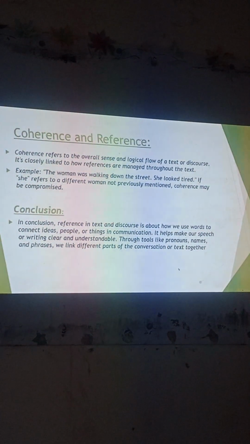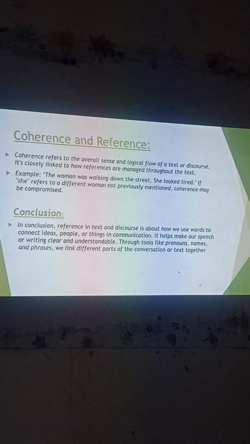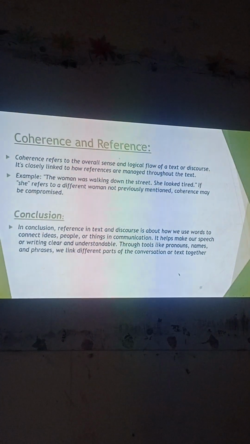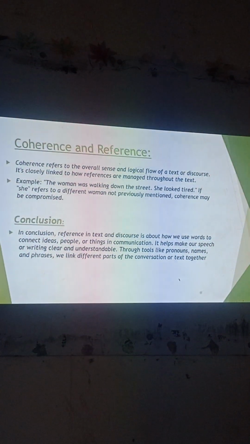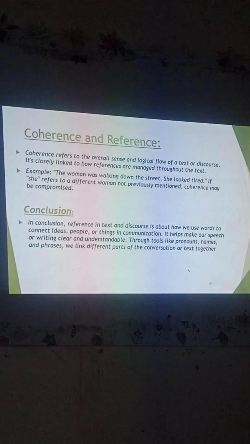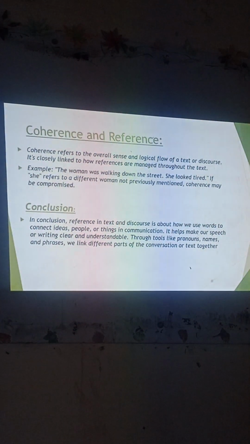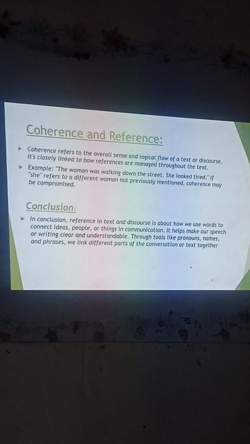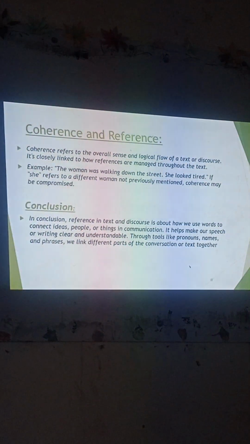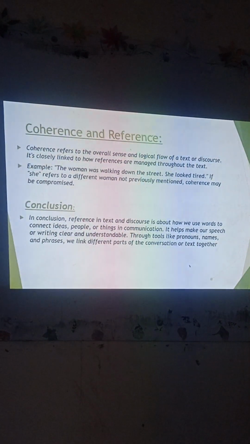The woman was walking down the street, and this sentence is talking about the woman who is walking in the street, and then the next sentence, she looked, I think it's another woman. How? Here, you need to justify that how. Develop a situation, enter into that situation, and then explain, because it's a discourse. Situations.